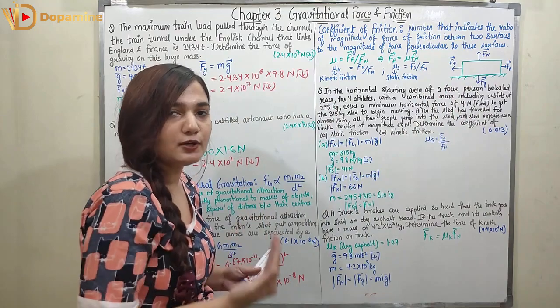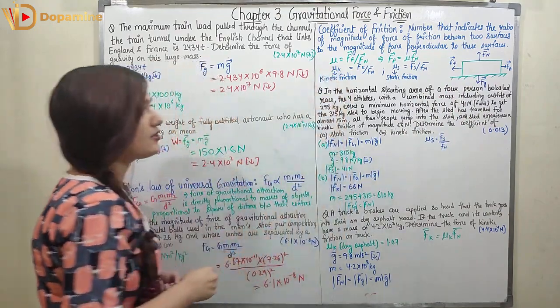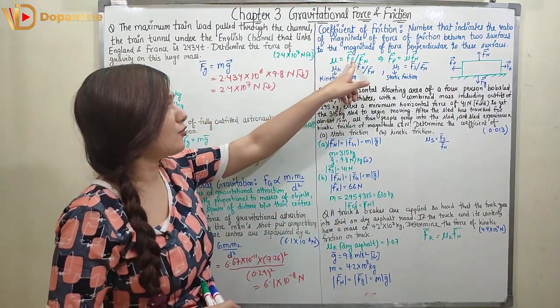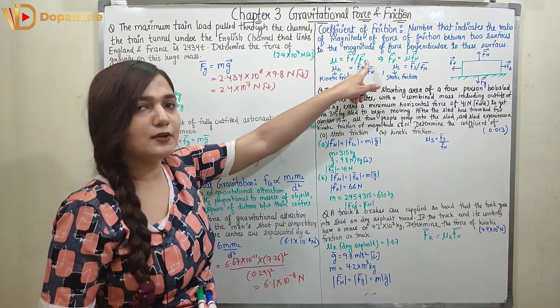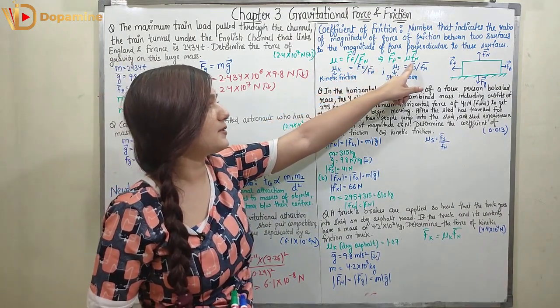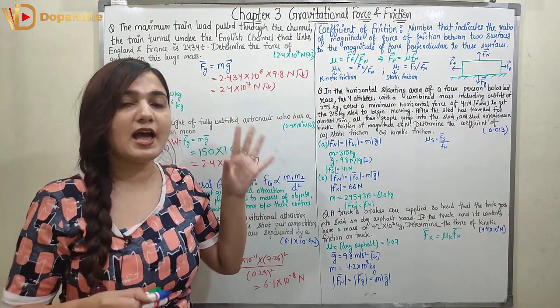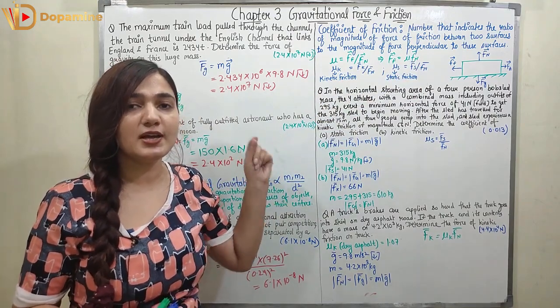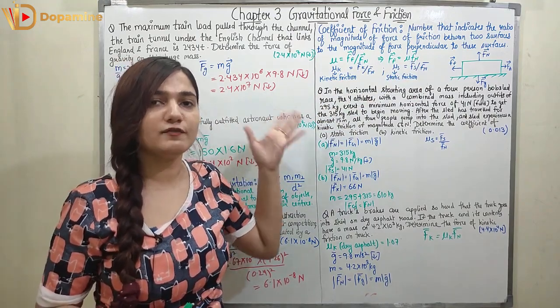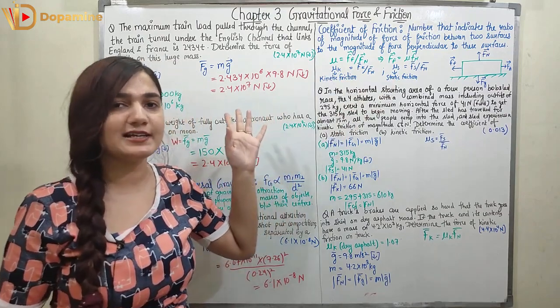It is always perpendicular to the surface, right? So mu is the coefficient of friction. It is given as force of friction divided by the normal force. So Ff can be represented as mu into Fn. So now we have two types of coefficient of friction: coefficient of kinetic friction and coefficient of static friction.